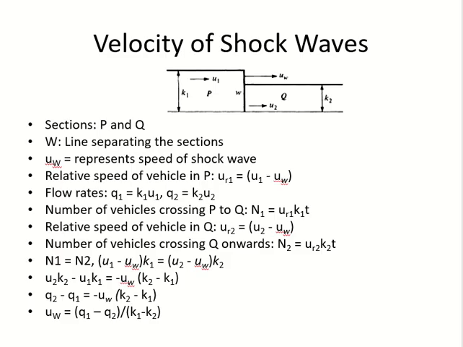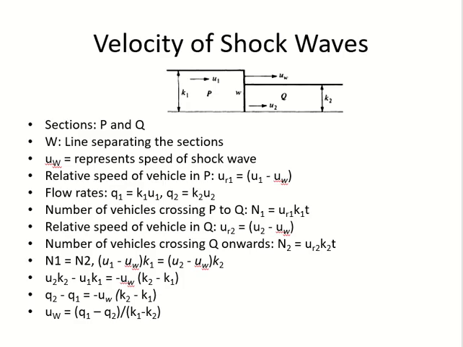Okay, relative speed. Relative speed is the difference between the speed of the flow and the speed of the shock wave. So how quickly the flow is moving and how quickly the shock wave is forming, how quickly the queue is forming. If density is K1 and speed is U1, you multiply them and you get flow Q1. If it is K2, U2, multiply them, you get Q2. So this is for this segment, this is for this segment. So I know the flow in both of them because I know the density and speed.